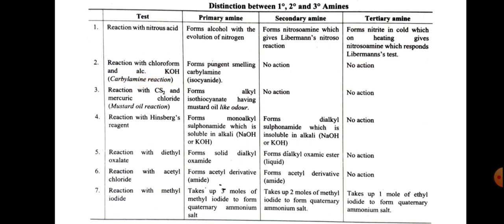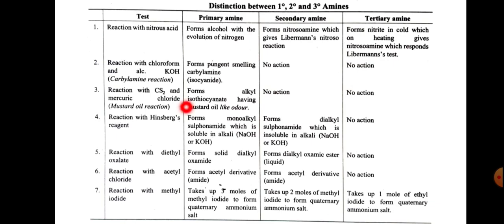That is the carbylamine reaction. We have explained this one. So primary amines form pungent smelling carbylamine, phenyl isocyanide or methyl isocyanide. Whatever primary amine we have taken, the corresponding isocyanide is formed, and this is useful for identification of primary amines, whereas secondary amines do not undergo this reaction, and tertiary amines also do not react with chloroform and alcoholic KOH. There is no carbylamine reaction for secondary and tertiary amines.